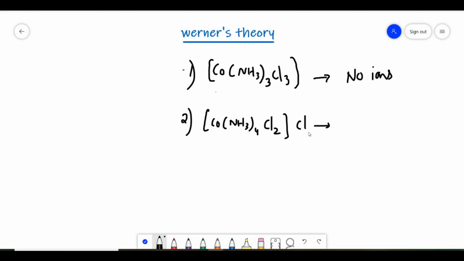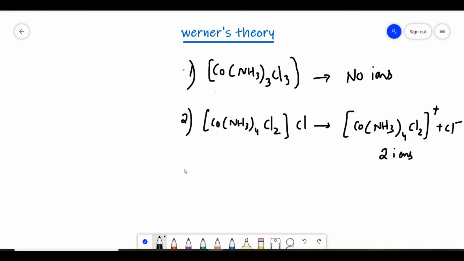So if you ionize this, we get [Co(NH3)4Cl2]+ and Cl−. So total ions are 2 ions. So from the first example to the second example, the number of ions increased, so the conductance also increases.